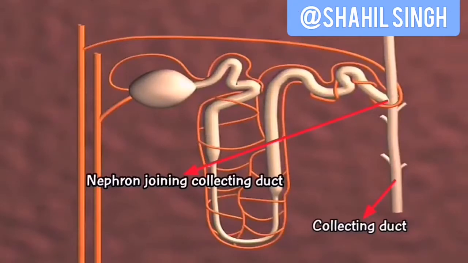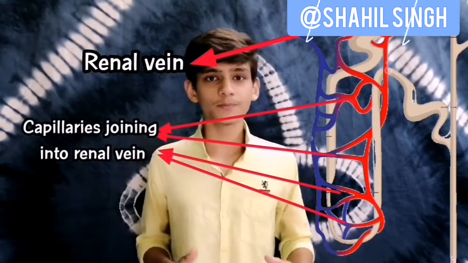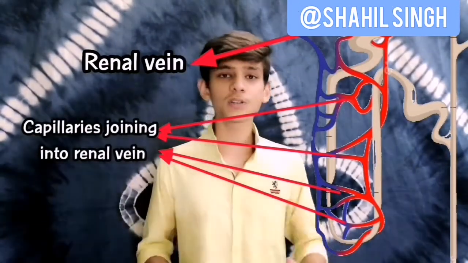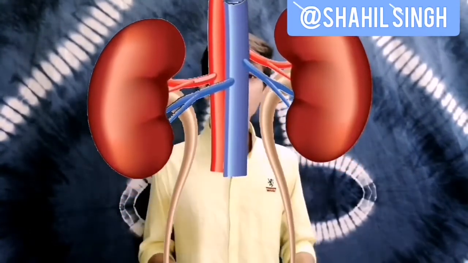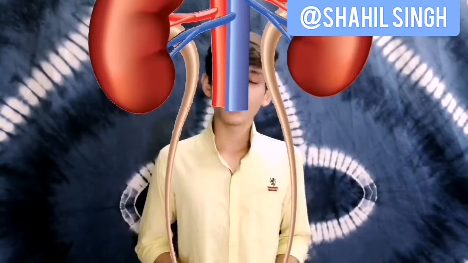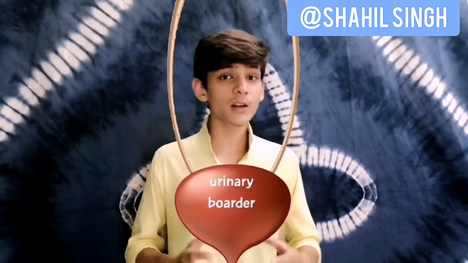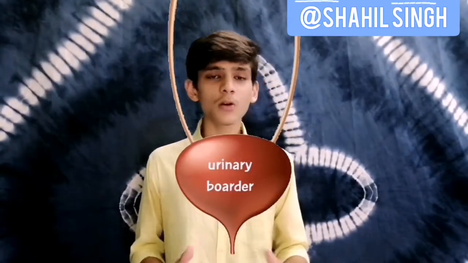Now this waste then passes from the loop of Henle and goes into the collecting duct. The collecting duct collects all the waste from those millions of nephrons, and then the collecting duct forms the ureters. The capillaries then join the renal vein, which carries the pure blood towards the heart. The ureters, which have collected all the nitrogenous waste, now drain into the urinary bladder. When the urinary bladder is filled to its capacity, you feel an urge to pass it out, and you pass it out through this small structure called the urethra.